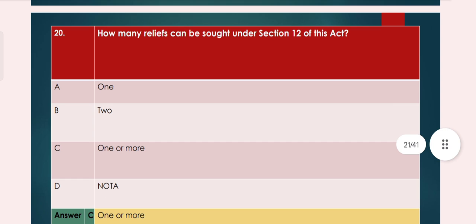Question number 20. How many reliefs can be sought under section 12 of this act? A. 1. B. 2. C. 1 or more. D. nota. So option C, 1 or more, is the right answer.